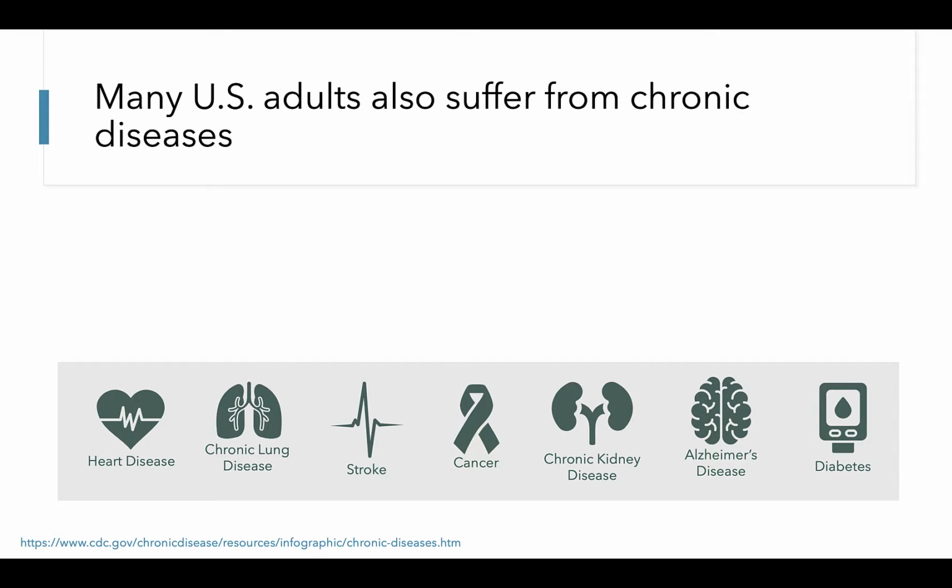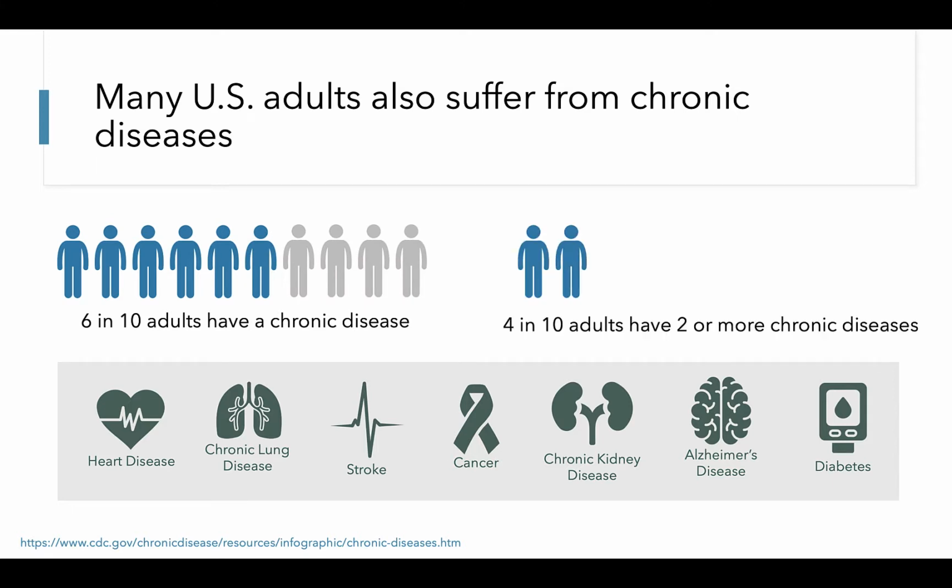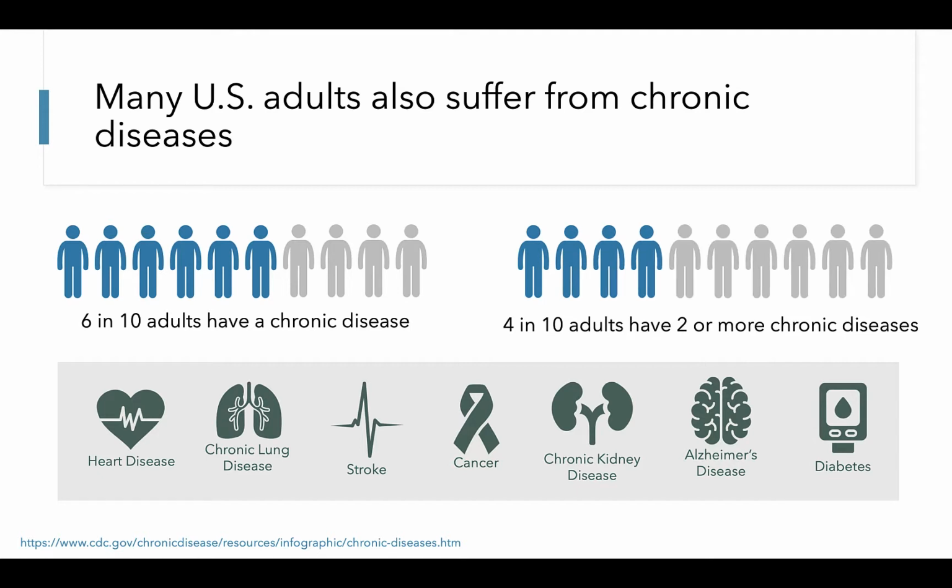Now, we know obesity increases risk for metabolic and other chronic diseases, such as heart disease, chronic lung disease, stroke, cancer, chronic kidney disease, Alzheimer's disease, and diabetes. We've seen increases in the prevalence of these chronic conditions over the past few decades, and these echo the increases we've seen in BMI and obesity prevalence. In particular, the most recent data illustrate that 6 in 10 adults have at least one of these chronic diseases, and 4 in 10 adults have 2 or more of these chronic diseases.